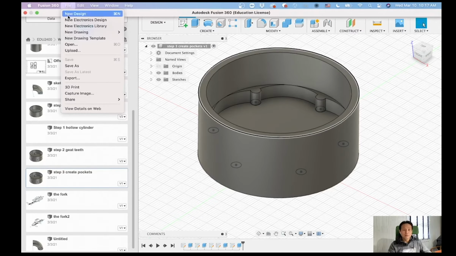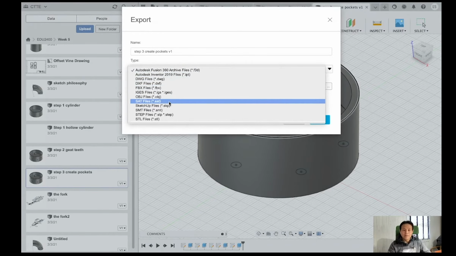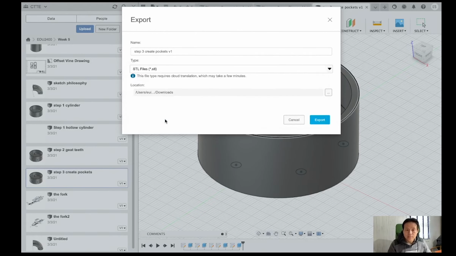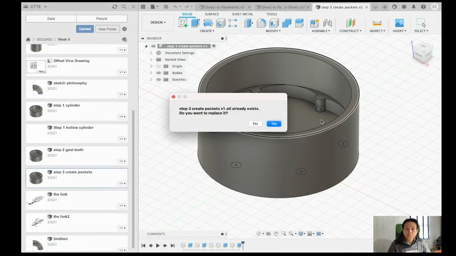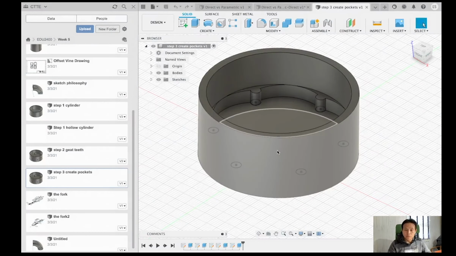So go to the file menu and then export. All 3D printers have different file formats, except for most 3D printers the STL file format. STL stands for standard triangle language. So click this one, and then I click the location and export. It takes time, but you can export the file and you can find the file in your download folder.